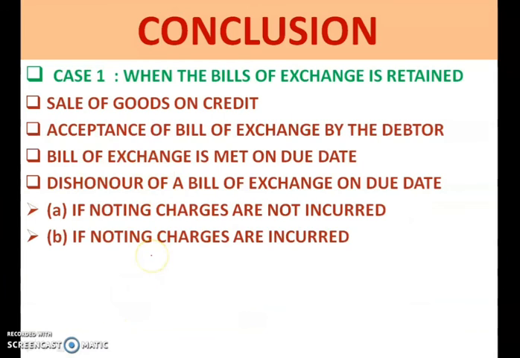Now we can conclude today's class. Let us have a quick review of today's class. Today we saw the case related to when the bill of exchange is retained by the drawer. So we saw the journal entry related to sale of goods, acceptance of bill, and when the bill is met on due date, and when the bill is dishonored on the due date. So with these 4 cases we saw how the journal entries are passed.